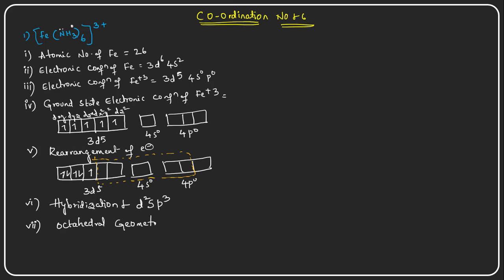And what will be the structure of this particular molecule now?